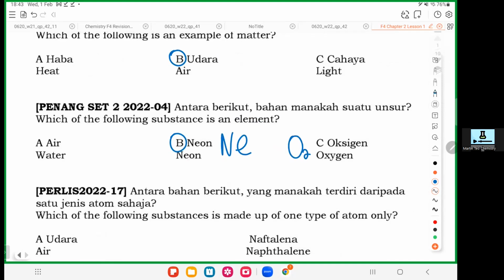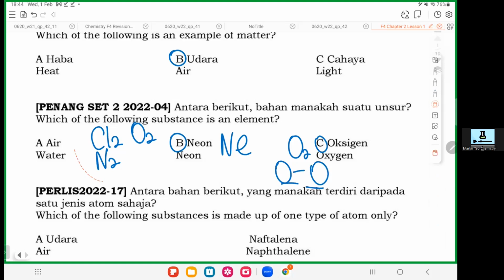Oxygen is O2. Remember, oxygen is a gas. Most gases come in twos. Is it an element? Yes. Although you have two oxygens combined together, they are the same species, right? O and O, same species. So answer C is also correct. So B and C actually are both correct.